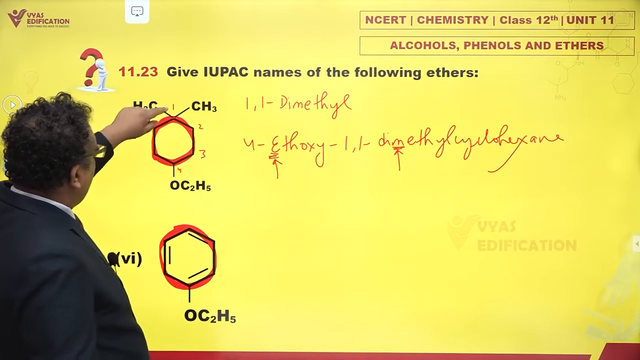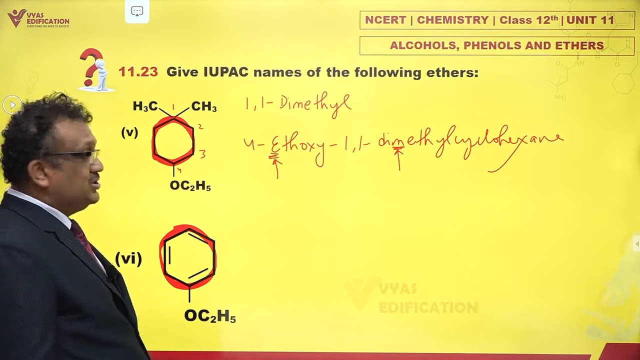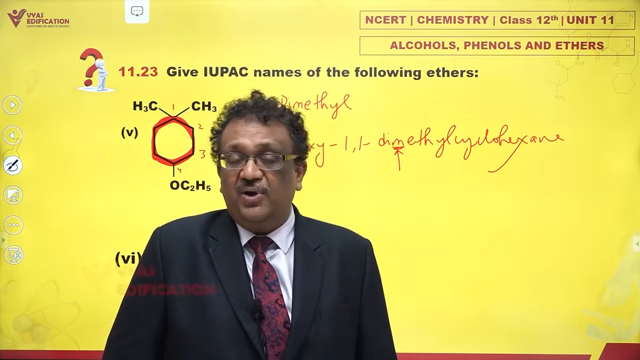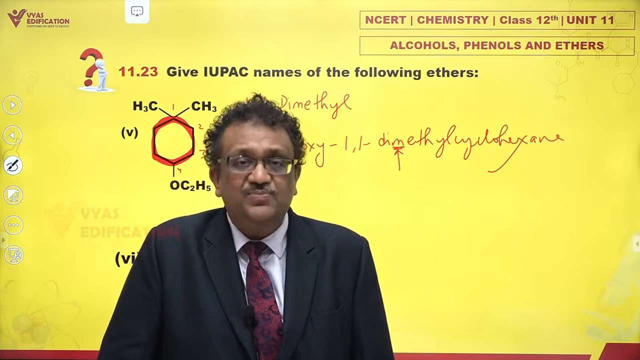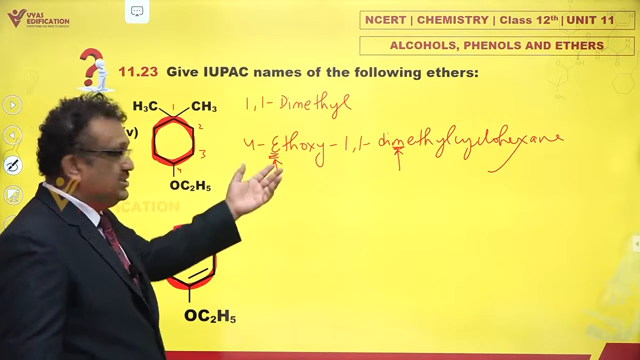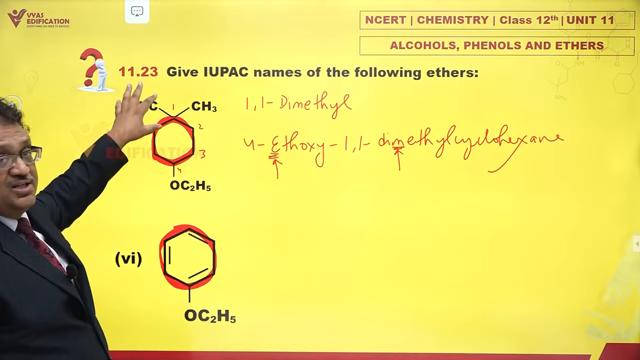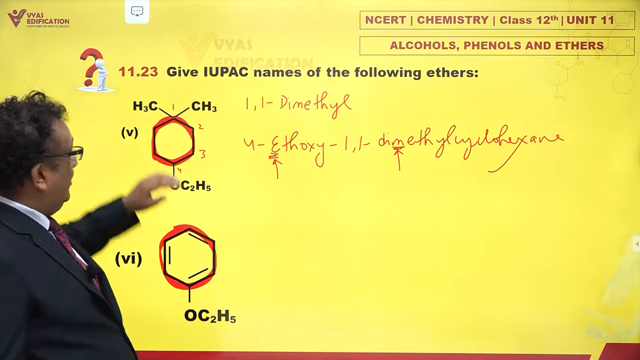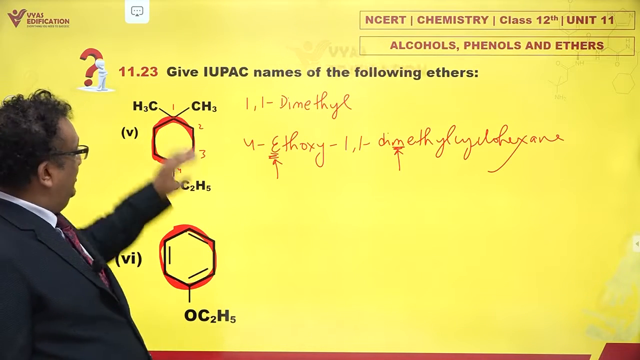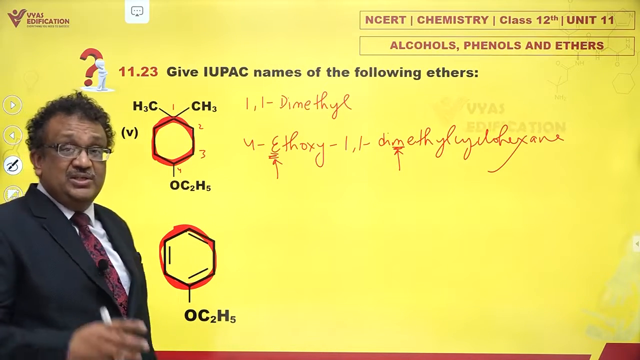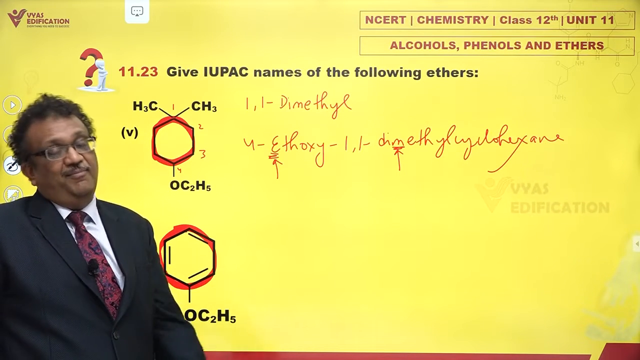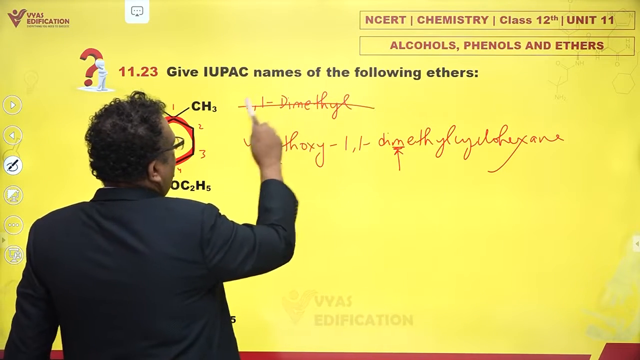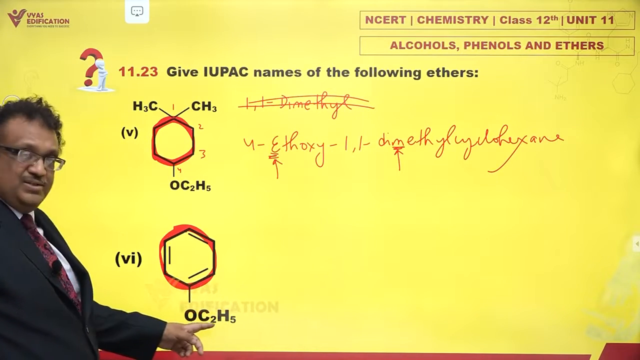But why should I name this as 1 and not this as 1? Because this is ethoxy. The rule is very simple. First of all, number 1 should go to the highest priority functional group. There is no highest priority functional group which appears as suffix in this case. All are prefixes. Methyl is a prefix, ethoxy is a prefix. Then let me look at the carbon which has the maximum number of branches. And had there been the same number of branches, then I would have come to alphabetical order. But there are already more branches here, so I name this as 1. This is what I get. This is the name. This is very simple.